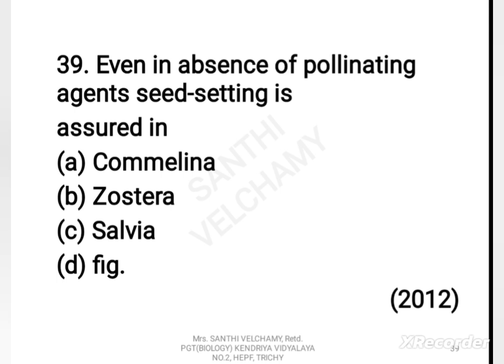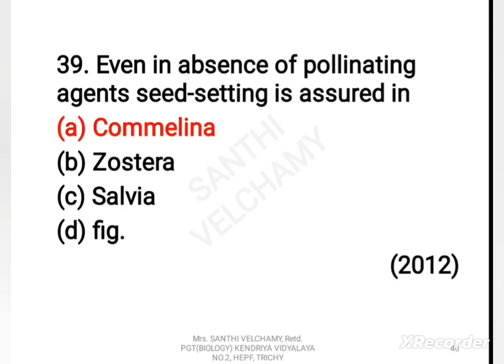Now next question. Even in the absence of pollinating agents, seed setting is assured in A. Camelina, B. Zostera, C. Salvia, D. Fig. The correct answer is A.